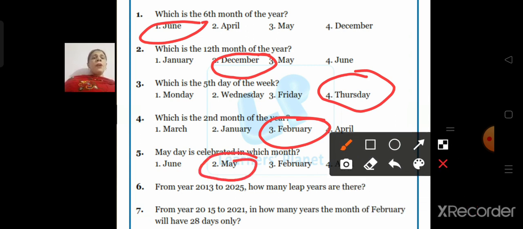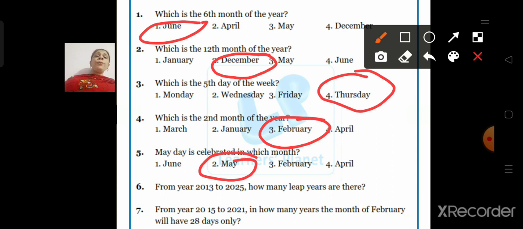From year 2013 to 2025, how many leap years are there? Now children, this I taught you, how you are going to count the leap year. A leap year comes after every 4 years, and when that particular year is divisible by 4, that only is the leap year. So 2013 is not divisible by 4, it doesn't come in the 4 table. 2014 is also not divisible by 4. 2015 is also not divisible by 4. 2016 is divisible by 4. So we will write 2016 is our 1st year.